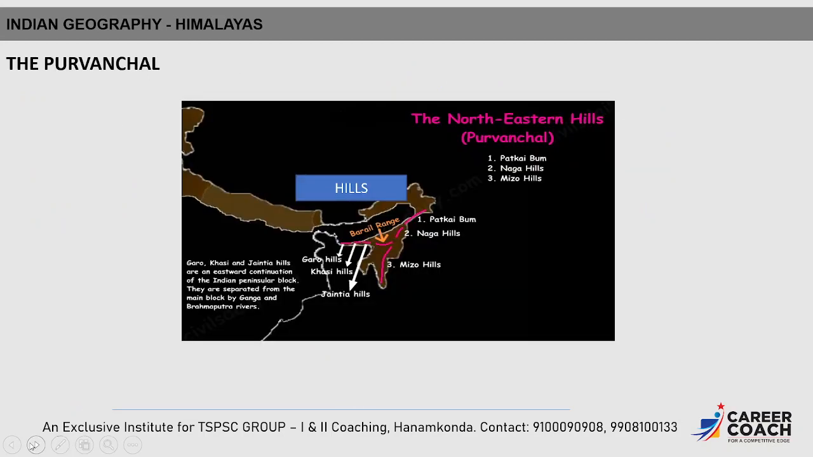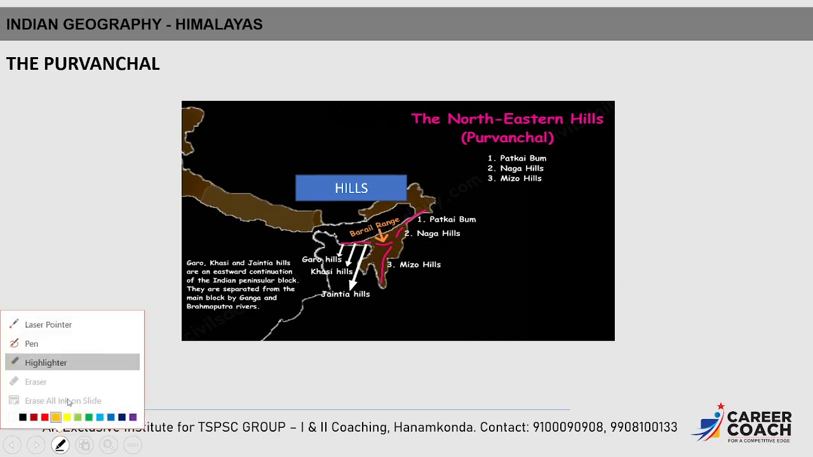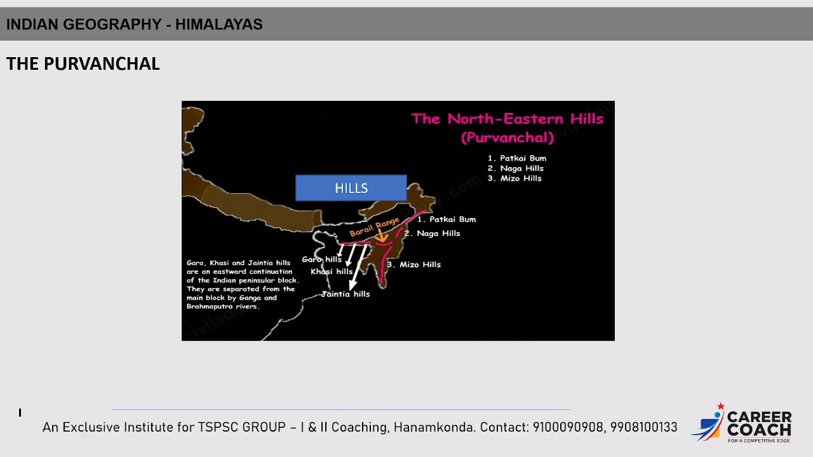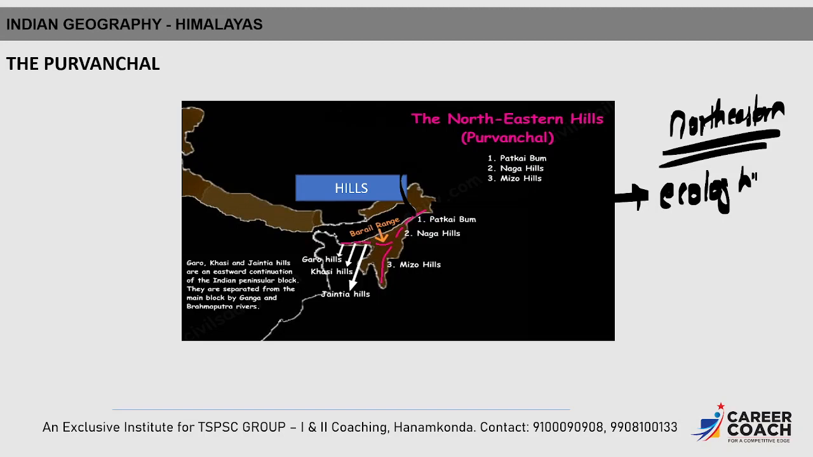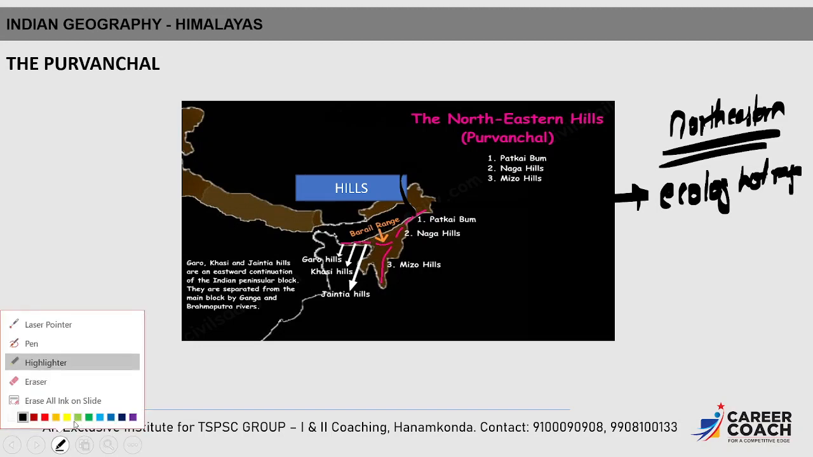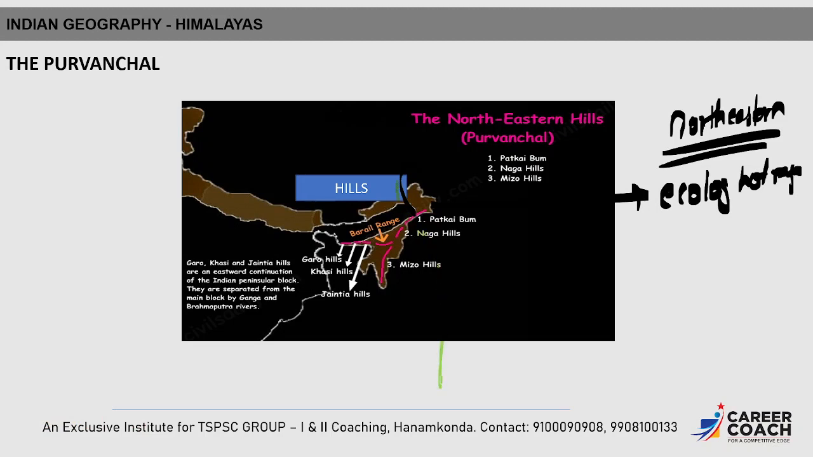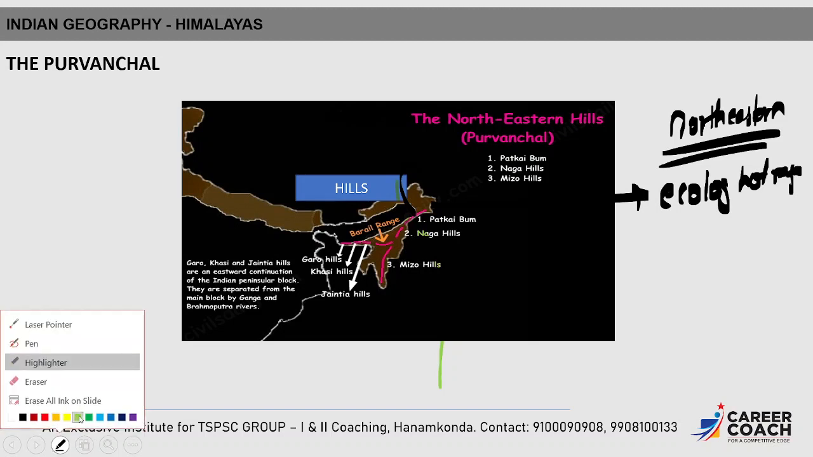The next topic is Purvanchal Hills. Purvanchal Hills is a very important topic. Why? Because if you look into our Indian map towards the northeastern direction, you can see the ecological hotspot range. This is very important when we look into our map. After crossing the Dihang River, which we know is a tributary of the Brahmaputra, our Indian border bends towards the south.